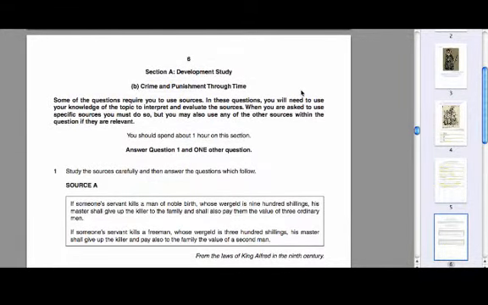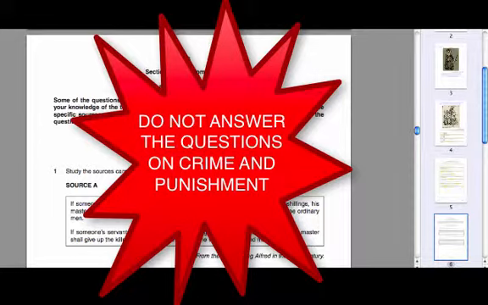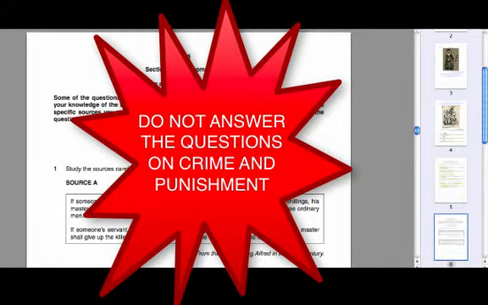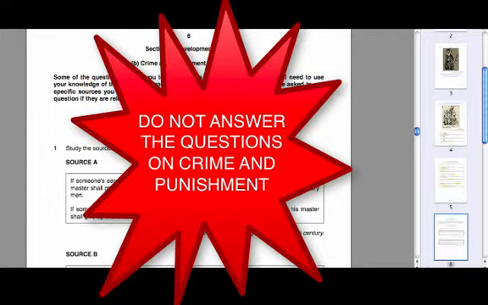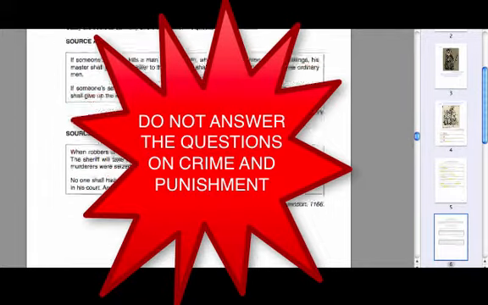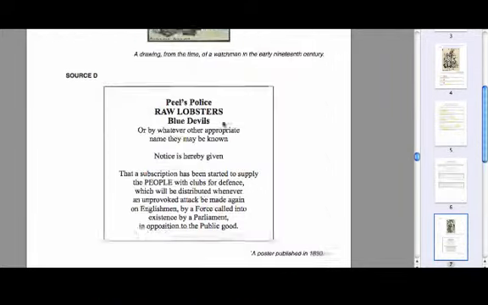Now, I want to mention this now because a number of people don't realise this and end up having a go at it. You've never ever studied crime and punishment through time, so therefore ignore this part of the paper. It is there as an option. We could have taught you crime and punishment through time. We've taught you medicine through time. Do not ever attempt these questions on crime and punishment through time. Just ignore them, just skip straight through them like I'm doing now.